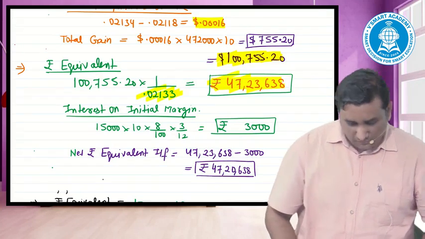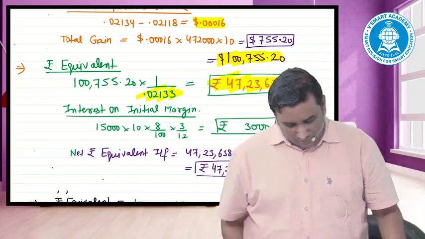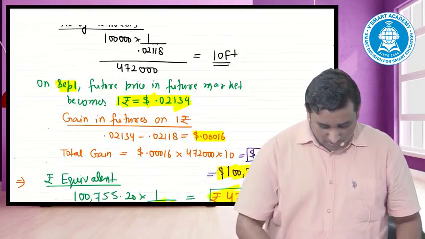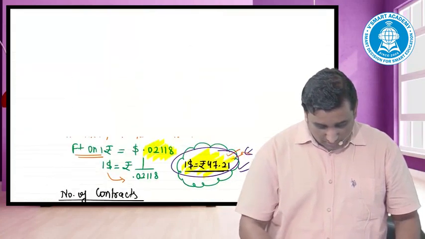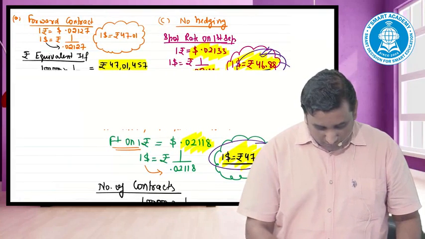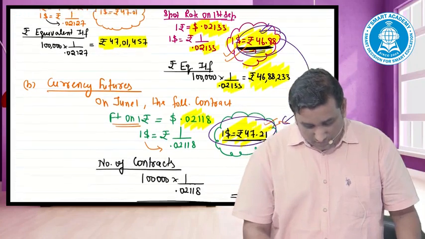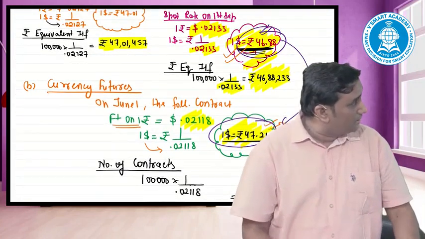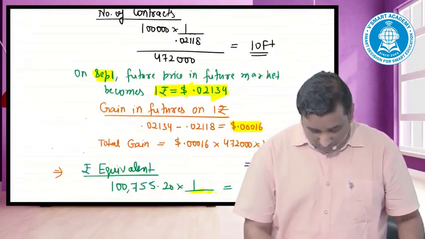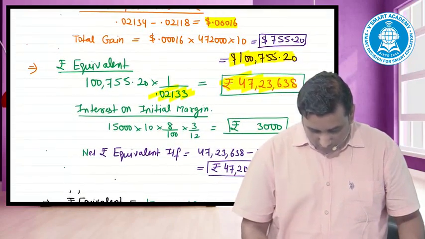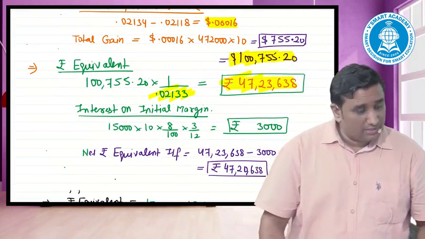Now cross-check your answer. The forward contract was giving you how much amount? The forward contract gave 47 lakh 1,457. No hedging was giving you 46,88,233, and the futures is giving you 47,20,638.